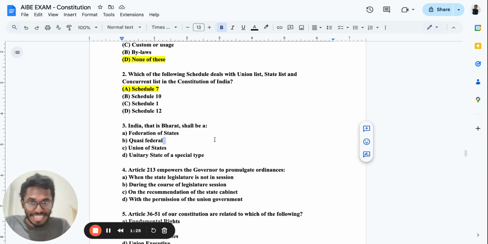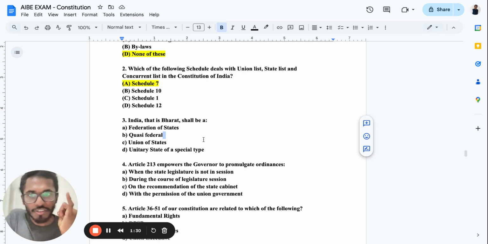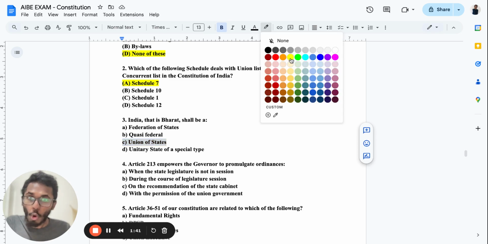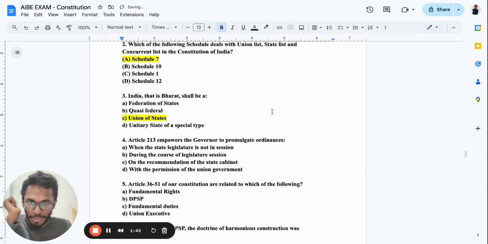If you're able to do that, then trust me, you are almost about to reach your All India Bar Examination. India, that is Bharat, shall be a Federation of States, Quasi-Federal, Union of States, Unitary Territory, or Special State. The answer is what? India, that is Bharat, is a Union of States. It is coming under which article? Article 1. Open your bare act, Article 1, and just quickly look into it.